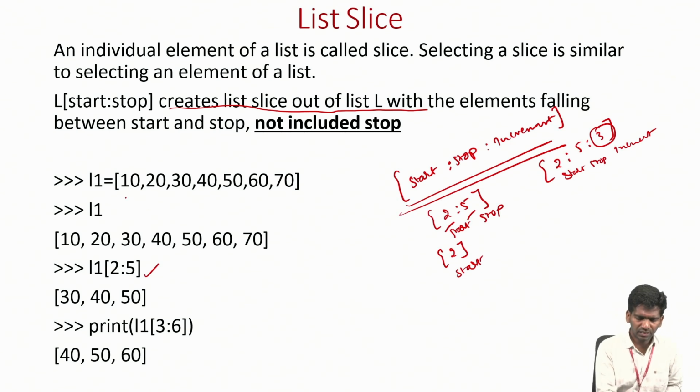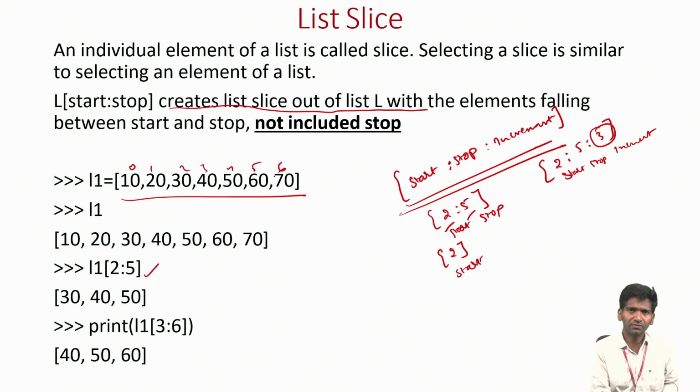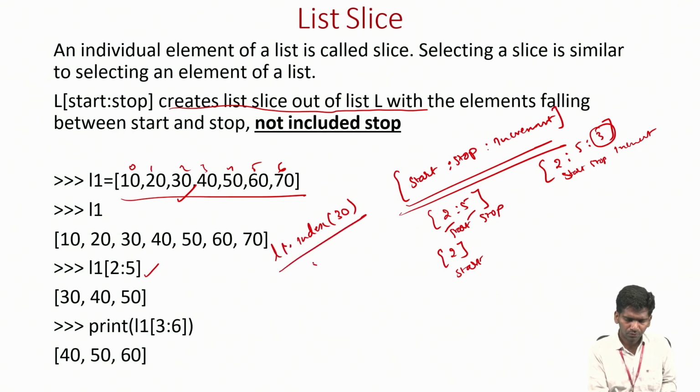Okay. So this is the list of elements. So what is index 0, 1, 2, 3, 4, 5, 6. Like this we have elements, right? So these are the index. So if I want to call any element, if I want to call 30, so index of 30, I will call like this. Okay. L1 dot index of 30. So 2 will be printed. Index of 30 is 2.